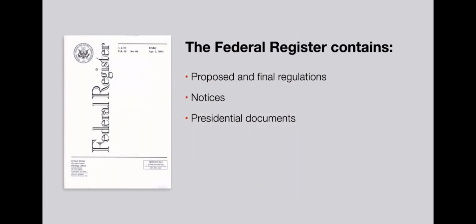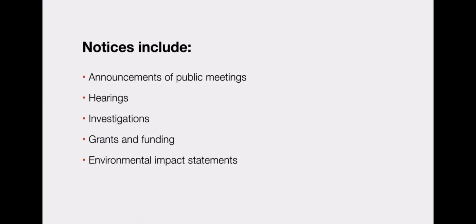The Federal Register is a daily publication of the federal government and functions primarily to provide a place for agencies to officially publish their proposed and final regulations. In addition to proposed and final regulations, the Federal Register also includes notices and presidential documents. Notices are non-rulemaking documents.